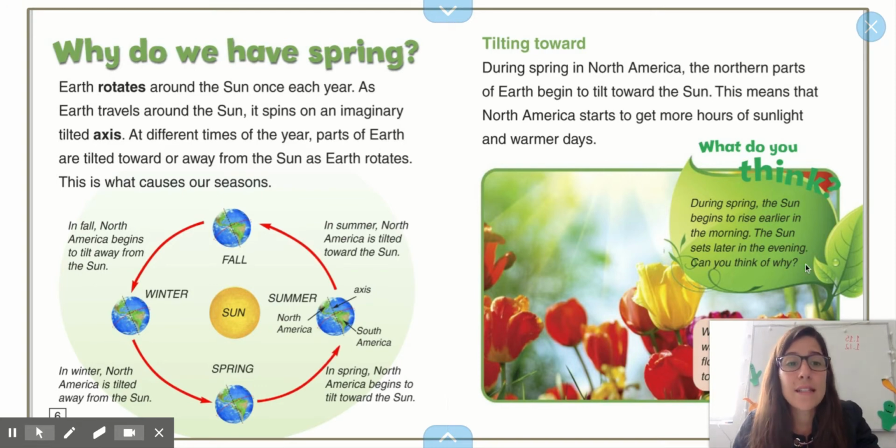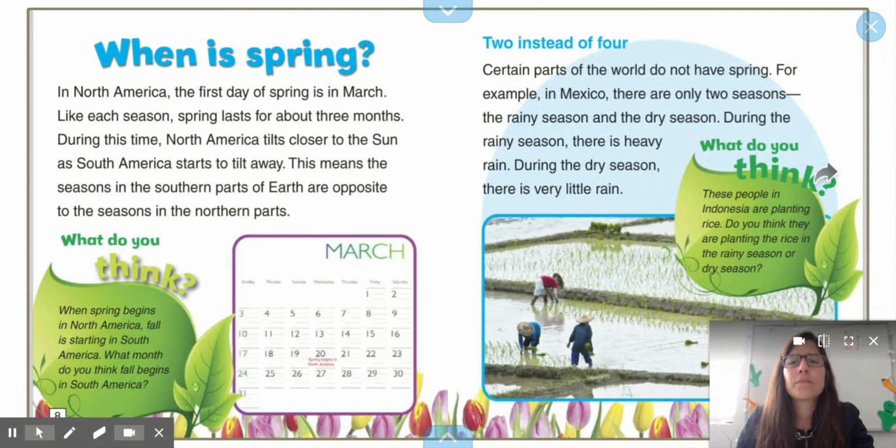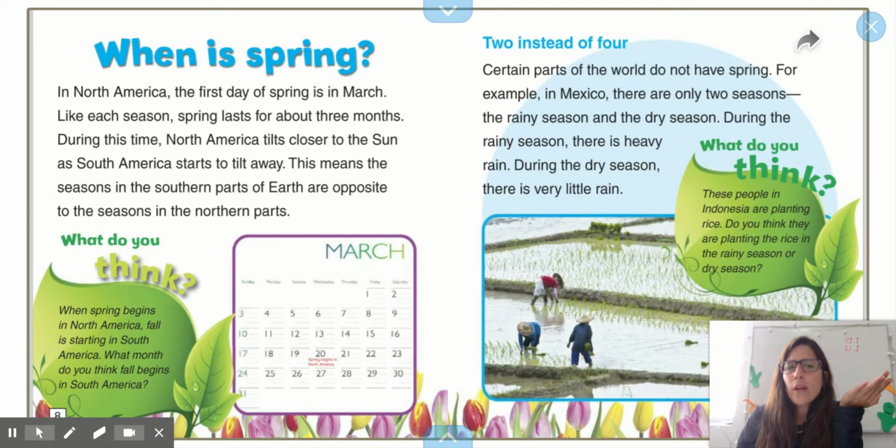Let's take a look at this text box. What do you think? During spring, the sun begins to rise earlier in the morning. The sun sets later in the evening. Can you think why?